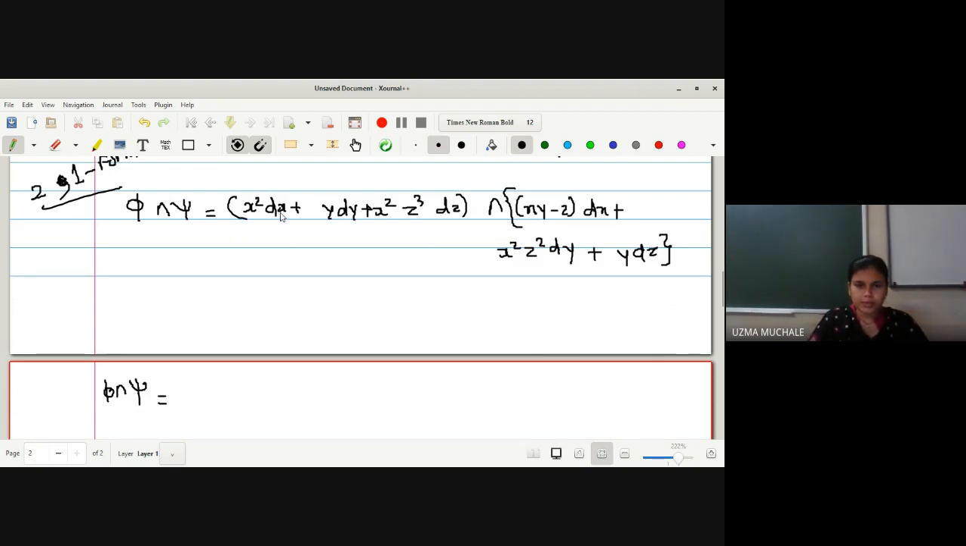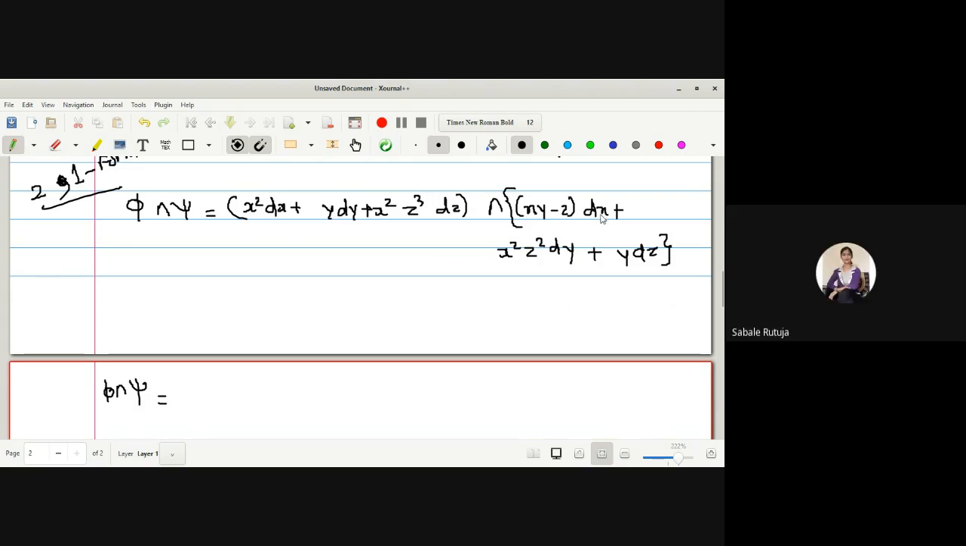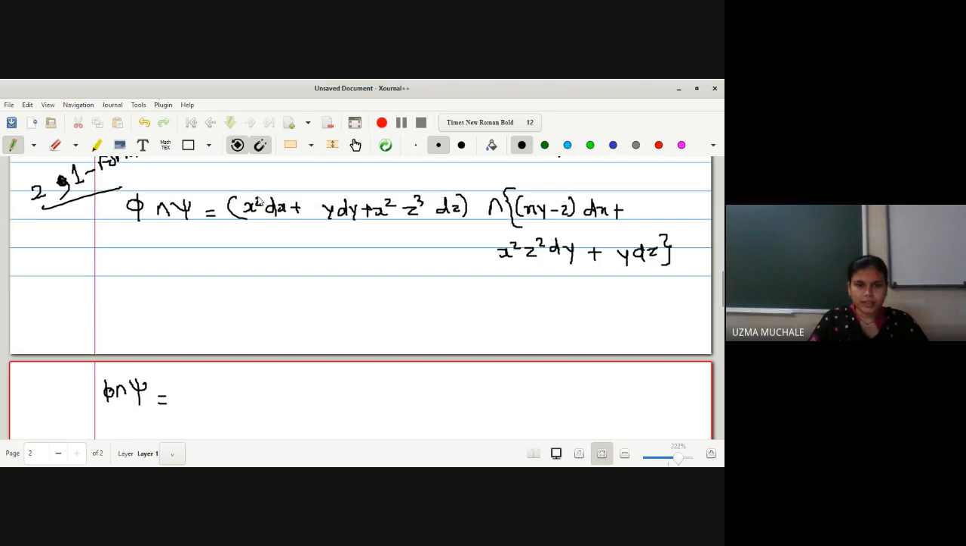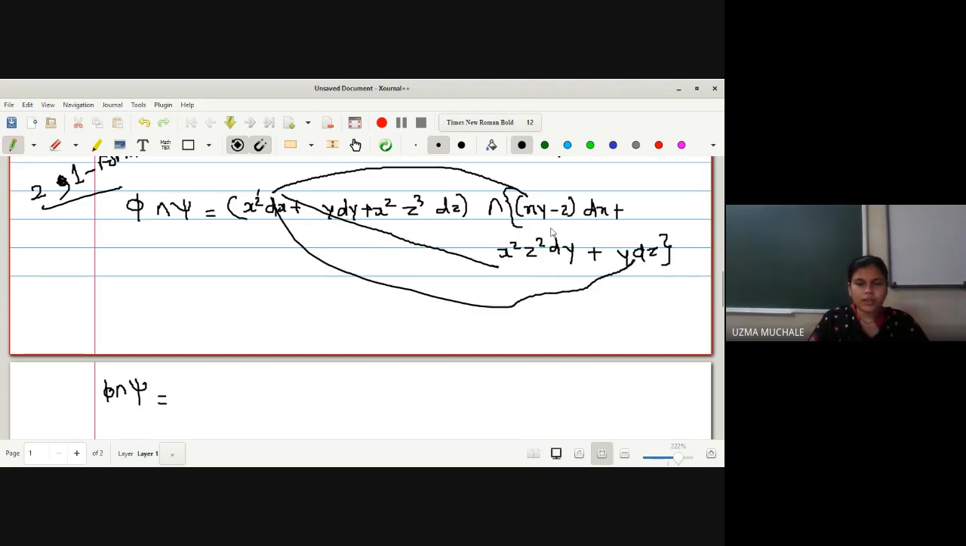Now we have the wedge product of dx with dx. What will come? Zero. Let me evaluate this. First, I have to take this one, wedge product with this, then with this, and then with this one. The first one will be 0, dx wedge dx, so no need to write it down. So let me go for the next one.